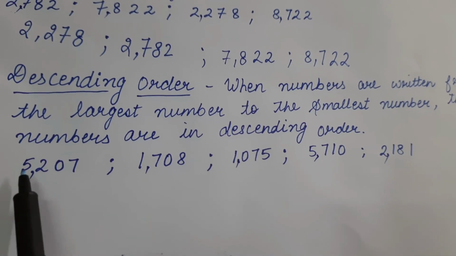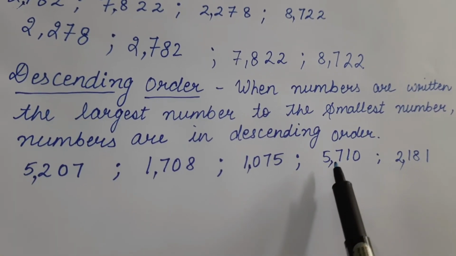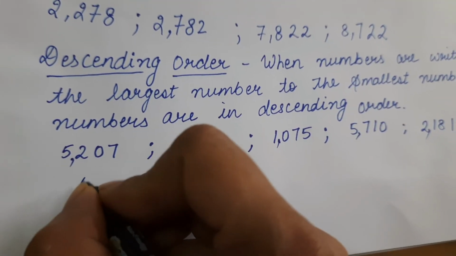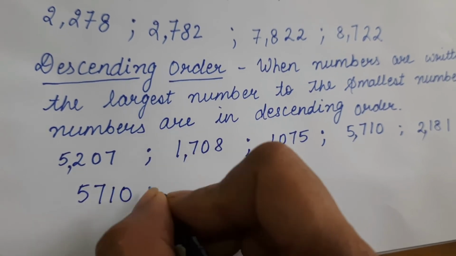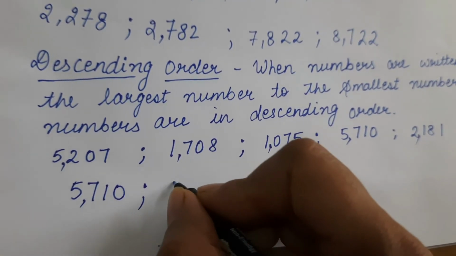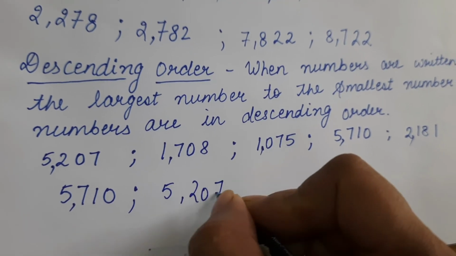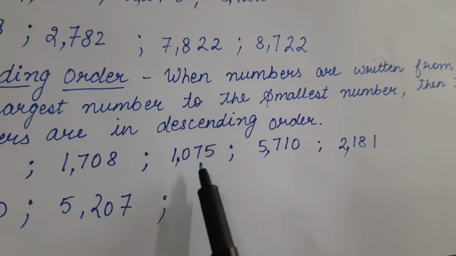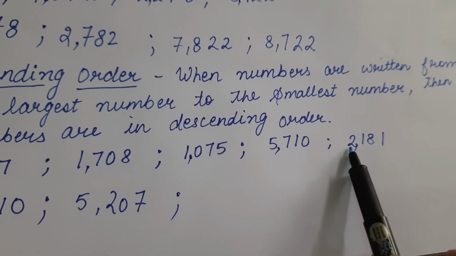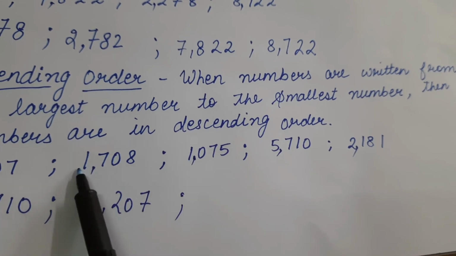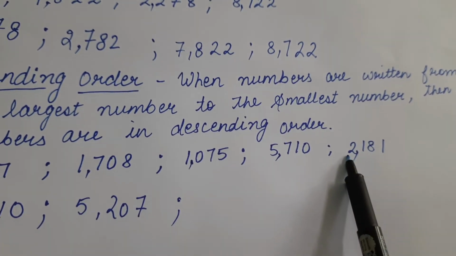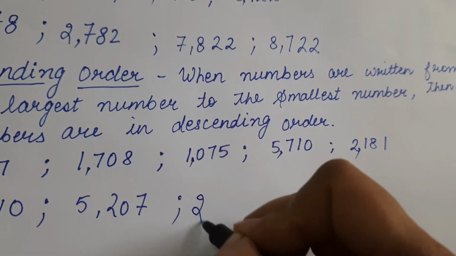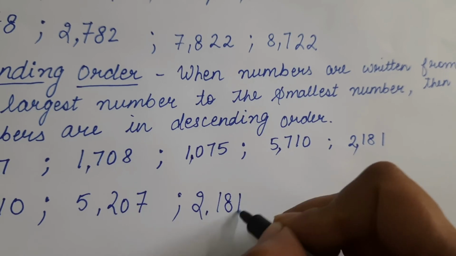This is 5207, this is 5710. That means this number is the greatest number. So this will come at the first position, 5710. After that 5207 will come. Now we are left with these three numbers, 1708, 1075 and 2181. In these two numbers we are having 1 at the thousand place, and in this number we are having 2. That means this number is greater than these two numbers. So this will come at third position.